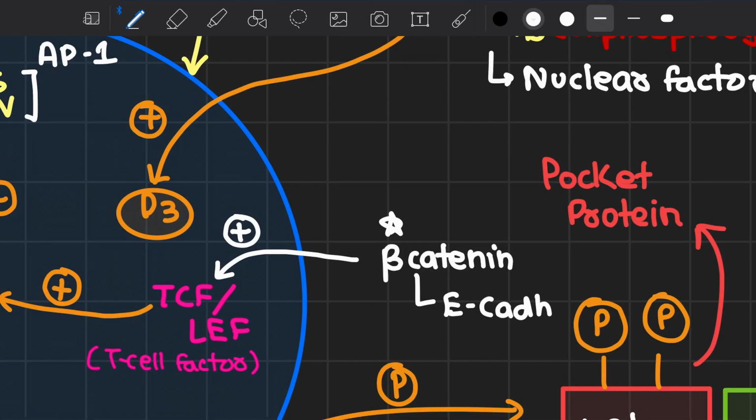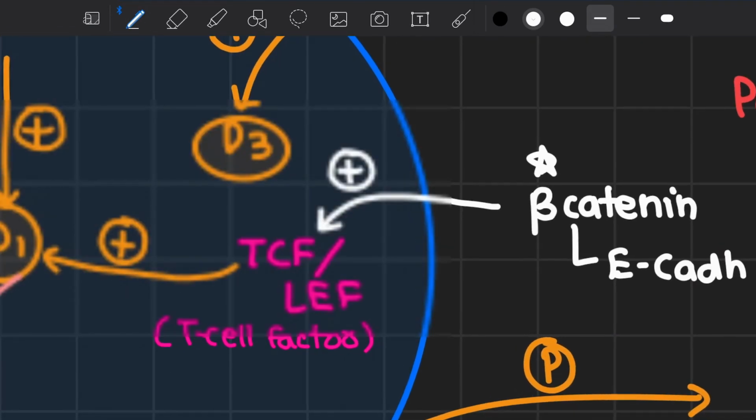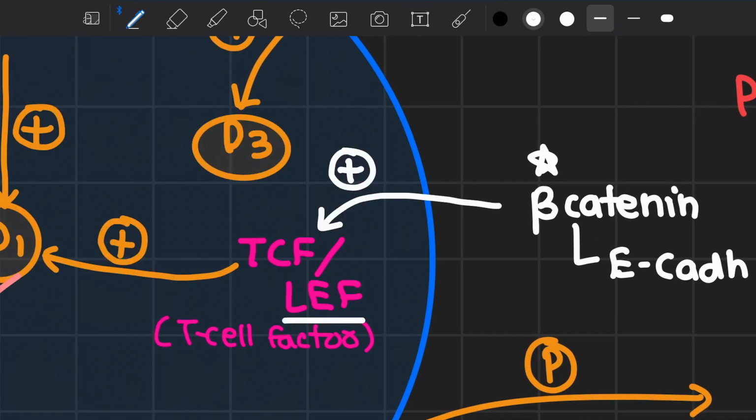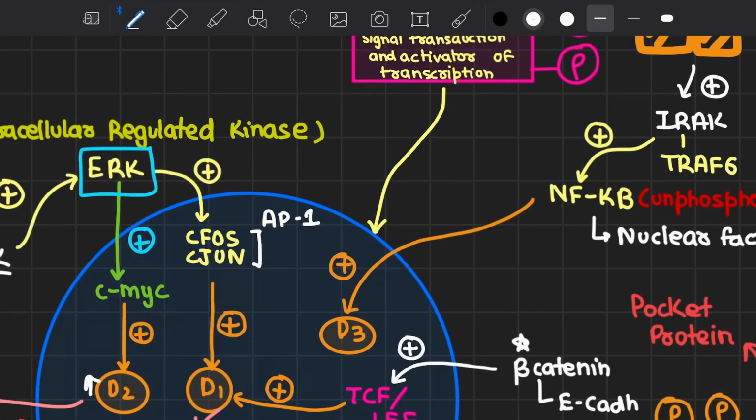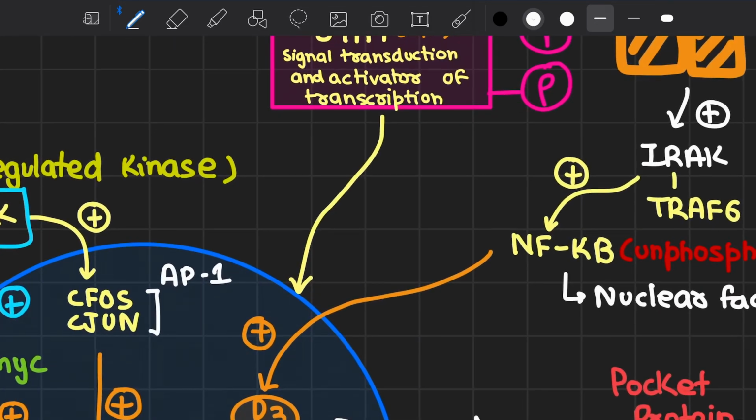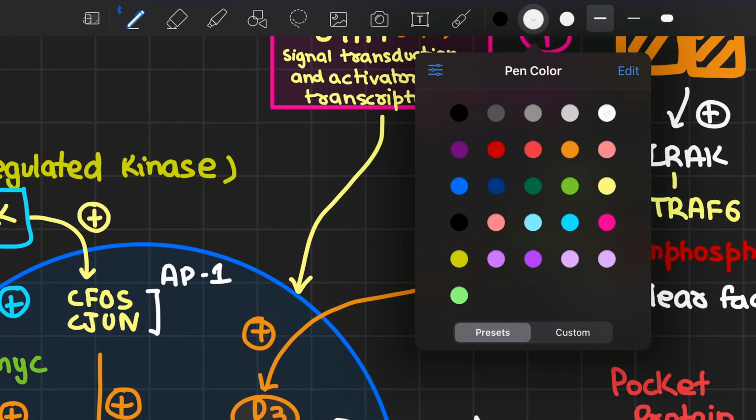But whenever an inhibitor of the destruction complex is present, that ubiquitination and ultimate degradation is prevented, and the beta-catenin translocates into the nucleus, where it promotes the transcription of the transcription factor T cell factor, or we also call it lymphoid enhancing factor. Now this TCF and LEF can further promote the transcription of cyclin D1. And at last we have two more pathways which can do this, that is the JAK pathway.